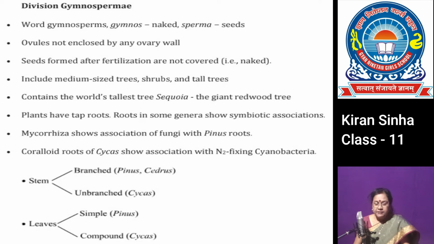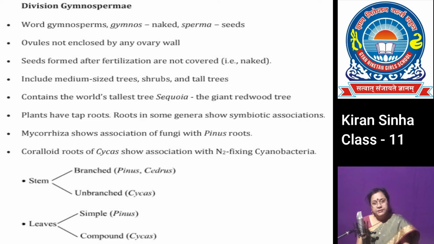In cycas, the root cortical cells harbor cyanobacteria like nostoc and anabaena, and the roots are specialized for nitrogen fixation. They are much branched superficially, and the roots are called coralloid roots.